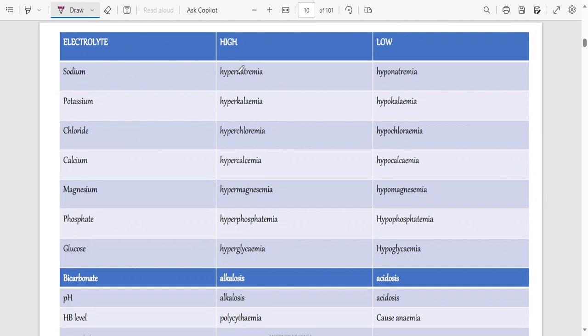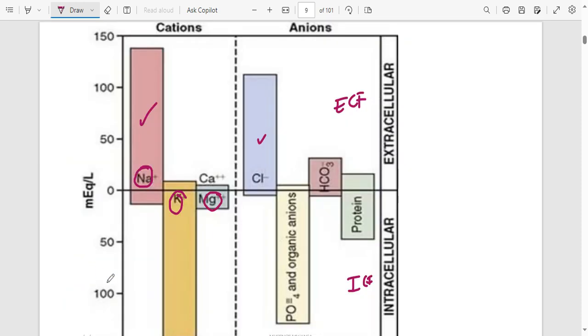So this is what I already talked about. When sodium is high, that is hypernatremia, potassium, hyperkalemia, chloride, hyperchloremia, calcium, hypercalcemia, magnesium, hypermagnesemia, phosphate, hyperphosphatemia, glucose, hyperglycemia. Now, for bicarbonates, remember we said we also have bicarbonates. Where are the bicarbonates high? Where chloride is high, that is where we also find bicarbonates to be high. Meaning bicarbonates are more in blood.